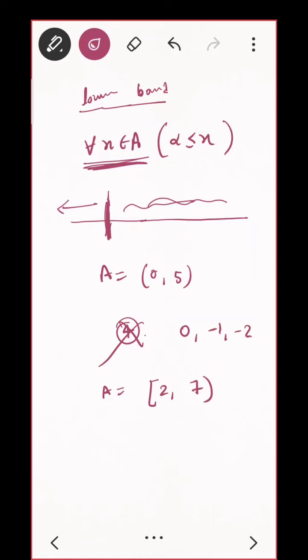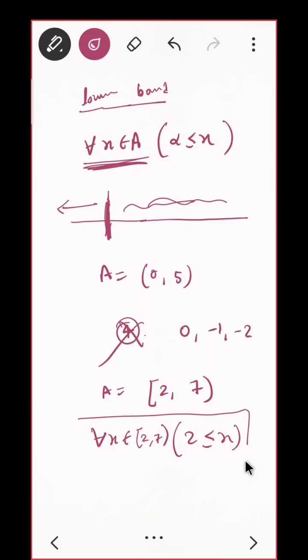Final answer. Why? Simple, because 2 satisfies it, since we are talking about less than or equal to. So that means, can I write for all x in this interval, say 2 to 7, this condition, 2 is less than or equal to x. Is this true? Then I can say 2 is my lower bound. Do you agree?